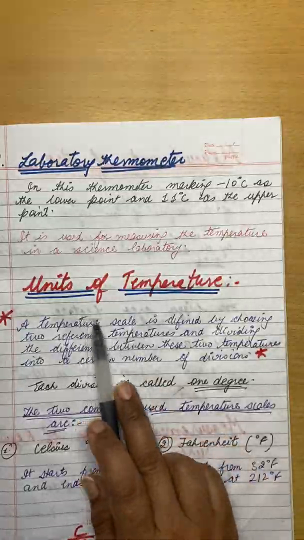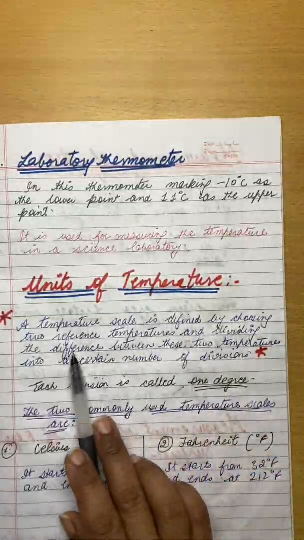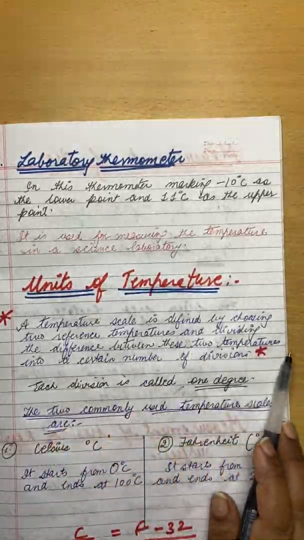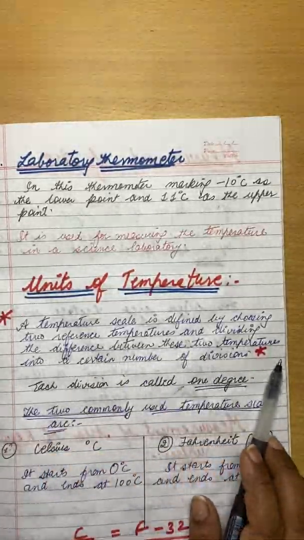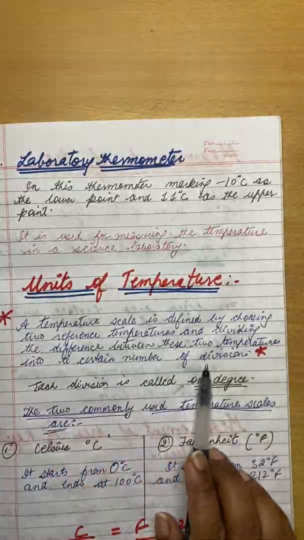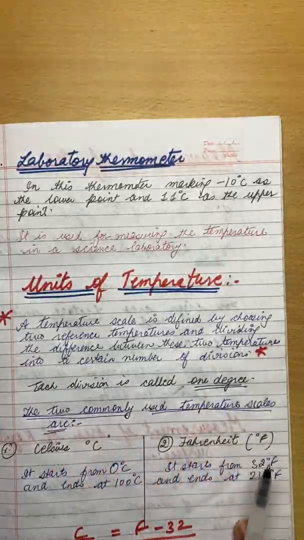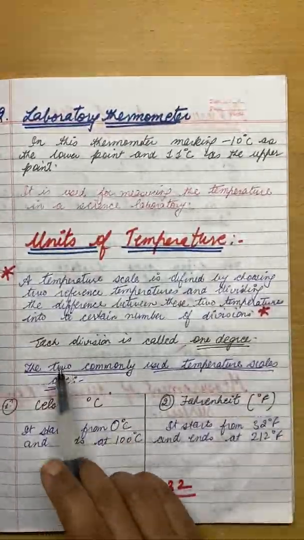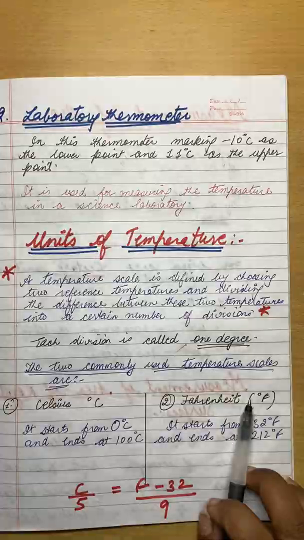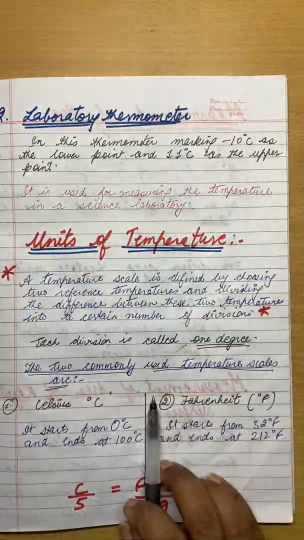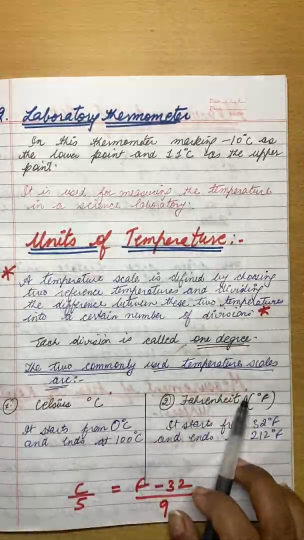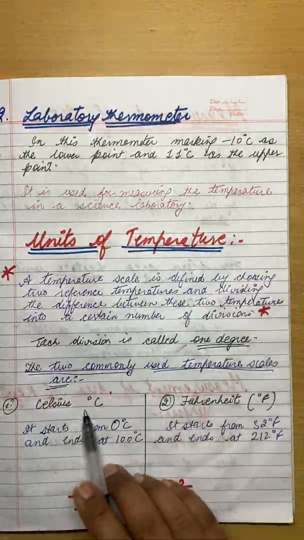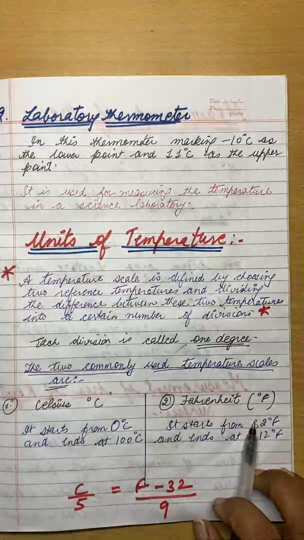So what are the units of temperature? A temperature scale is defined by choosing two reference temperatures and dividing the difference between these two temperatures into a certain number of divisions. First of all, there are two units of temperature, degree Celsius and Fahrenheit. So here we are using two scales: one is the Celsius scale, another is the Fahrenheit scale.